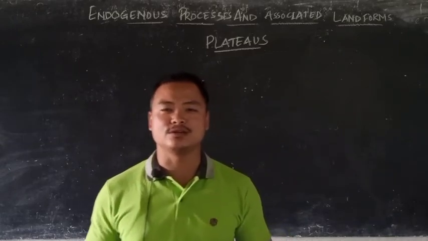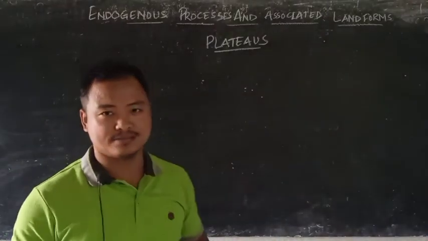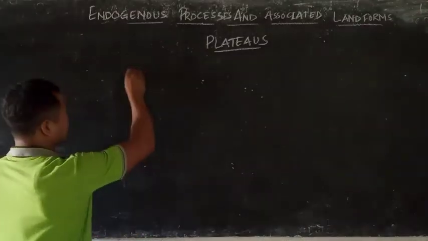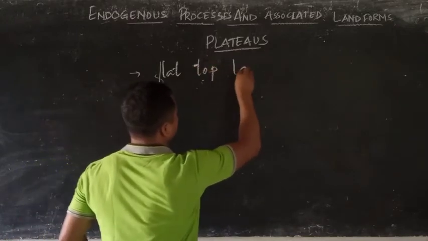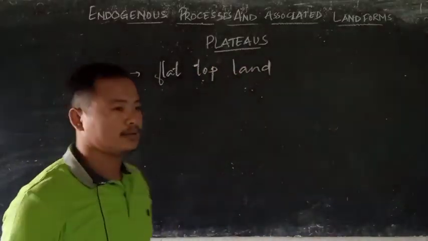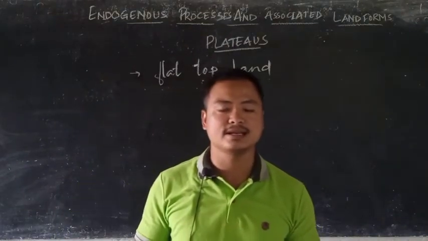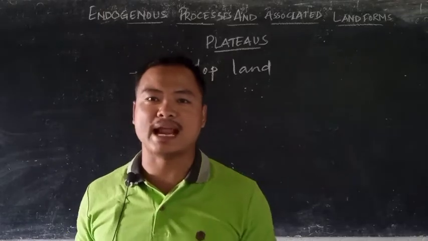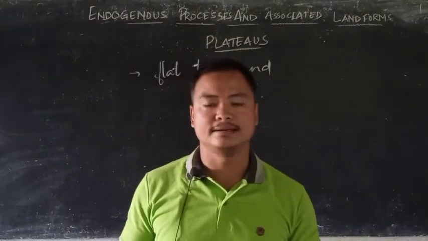So now, once again bringing you your Geography class, today we will be discussing the topic plateaus. When we discuss plateaus, if we have to define a plateau, it is a flat land, as we say. Flat top land. An elevated surface, but not very high like that of the mountains and not low like that of the plains. The plateau seems to be a raised platform, mostly, or you can say having flat top land.